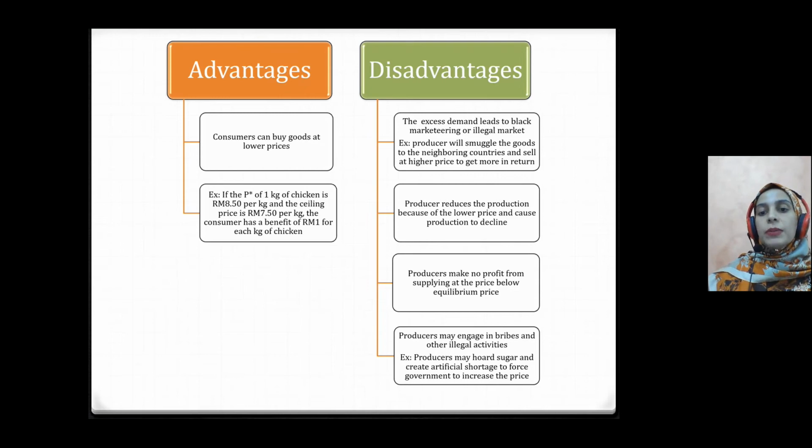Number three, producers make no profit and it seems unfair to them. And number four, producers might engage in illegal activities such as bribery and hoarding. So what is hoarding? Hoarding is an activity that creates an artificial shortage to force government to increase the price of essential commodities. So these are several advantages and disadvantages of implementing the price ceiling.